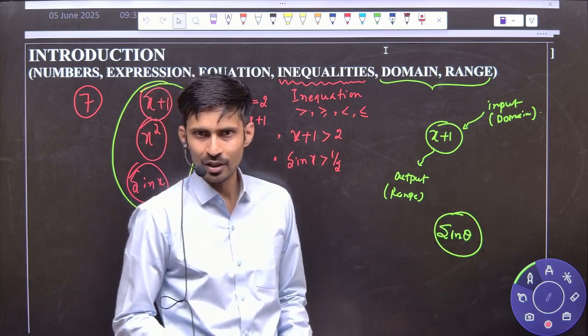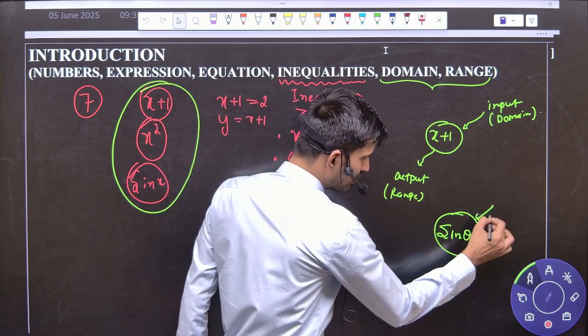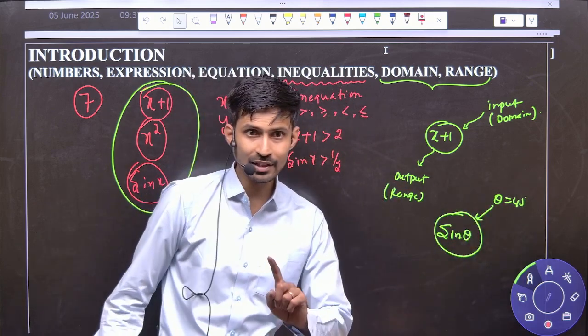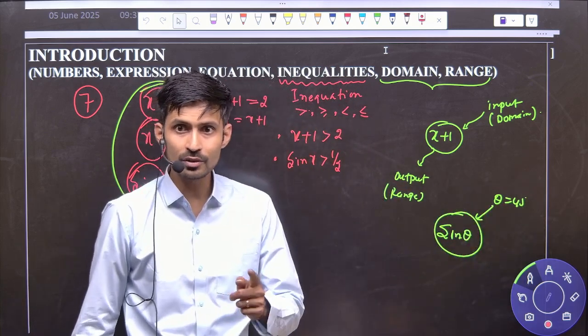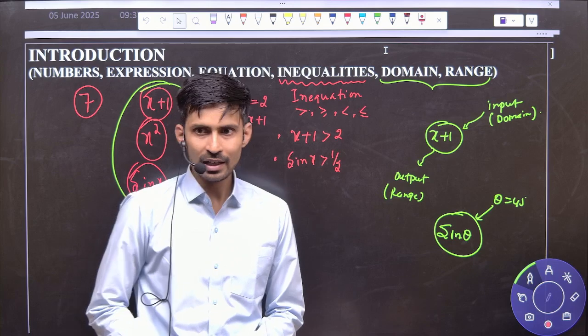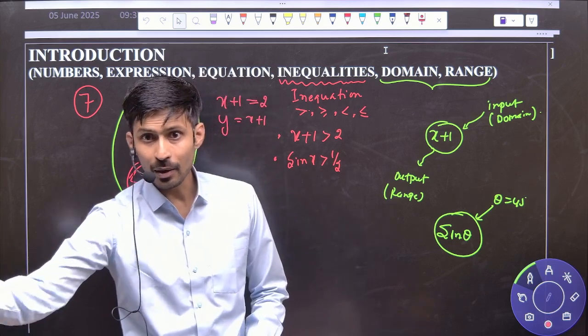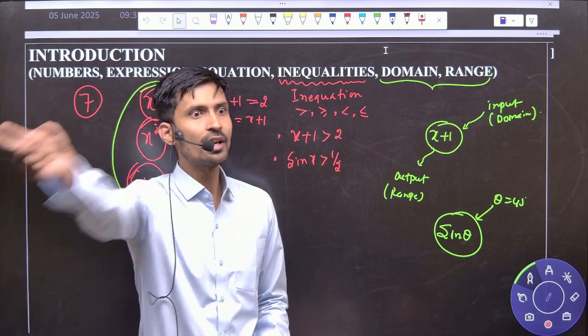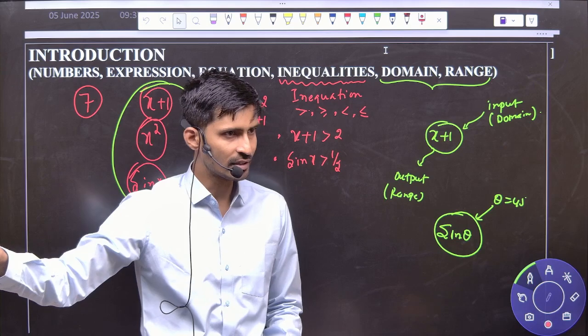If I give input theta equals 45 degree, we can say 45 degree is a part of the domain. 45 degree is not the domain, it is a part of the domain. Part of the domain means, I cannot say he is a class; he is a part of the class, because he is only single, but we have a lot of students here. Yes or no? Okay?